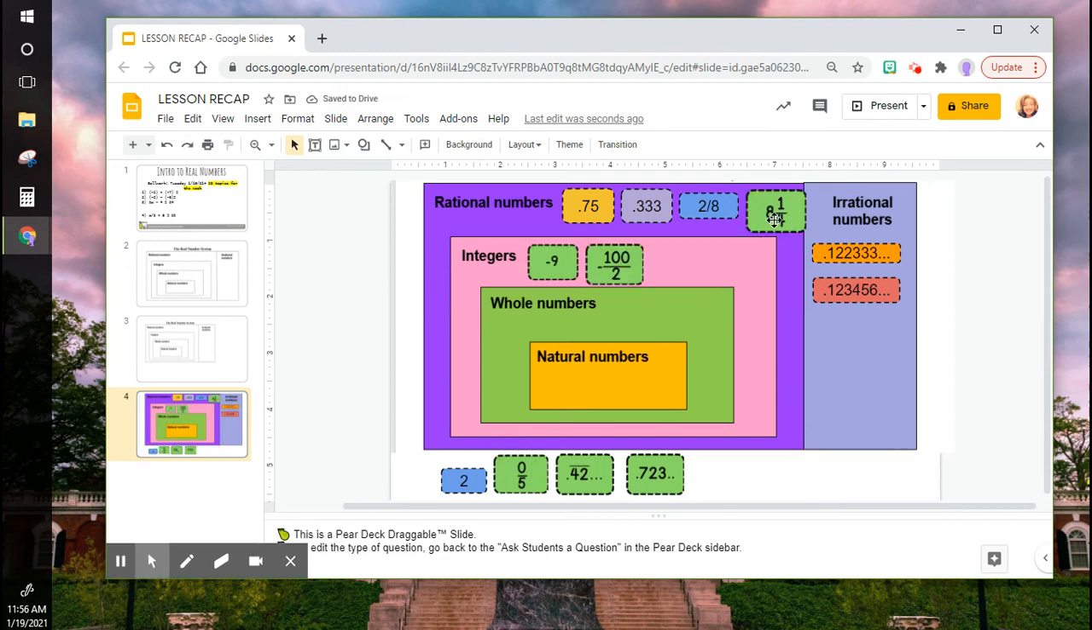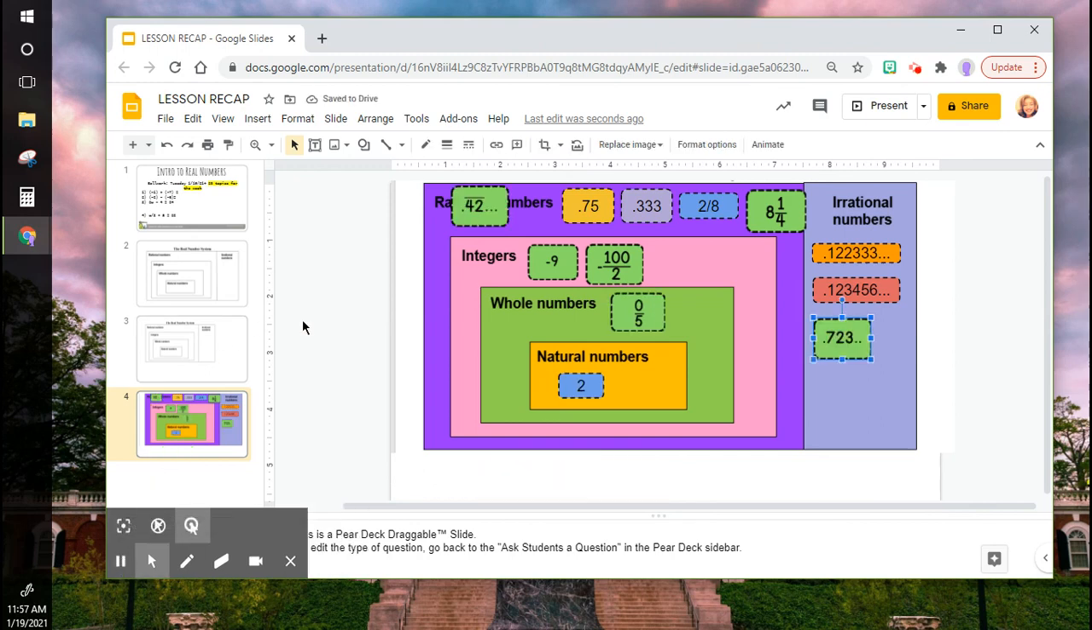All right, so you got the new ones. Negative 100 over 2 is an integer because it reduces to negative 50, which is a negative whole number. So it's an integer because it's negative. If it was a whole number, it could go into whole numbers. Finish the last 4 down here. Take a pause if you need to, and it's going to pop up.